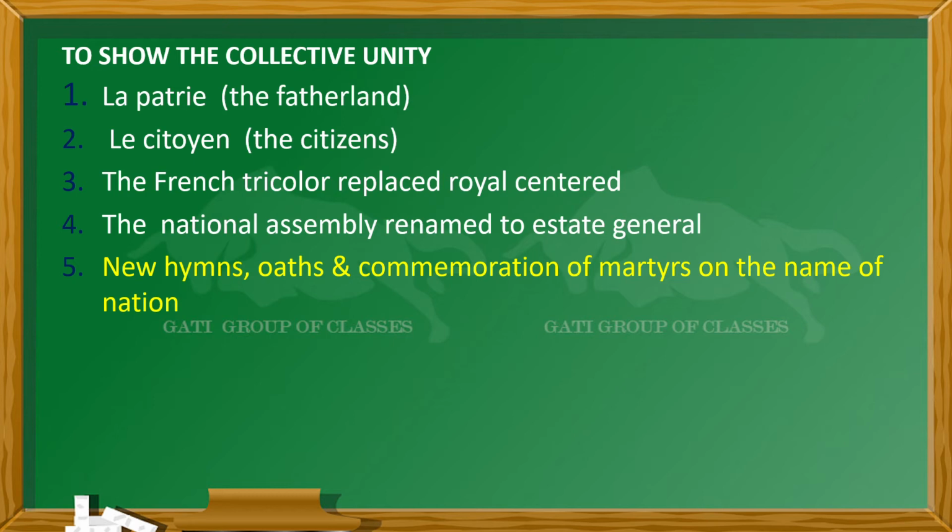Like we can say that if any minister is going to take an oath, they will take the oath in the name of the nation. And if any IPS or IAS officers are going to take an oath, that will be in the name of the nation. So similarly over here, they all made these oaths in the name of the nation, so that everyone has to work for the nation.